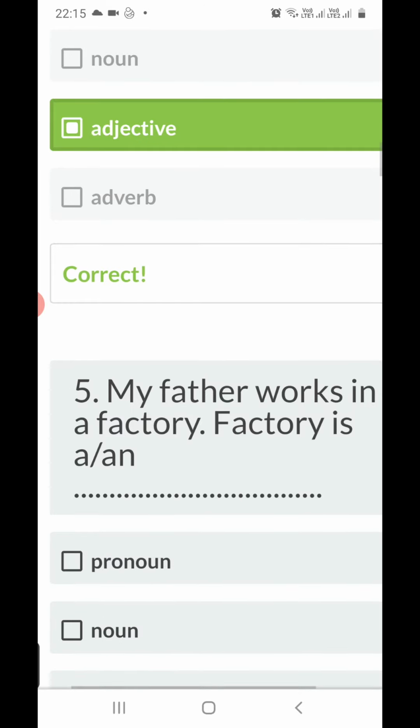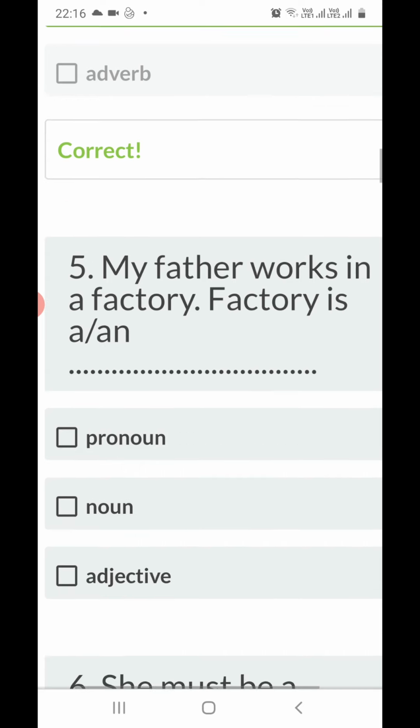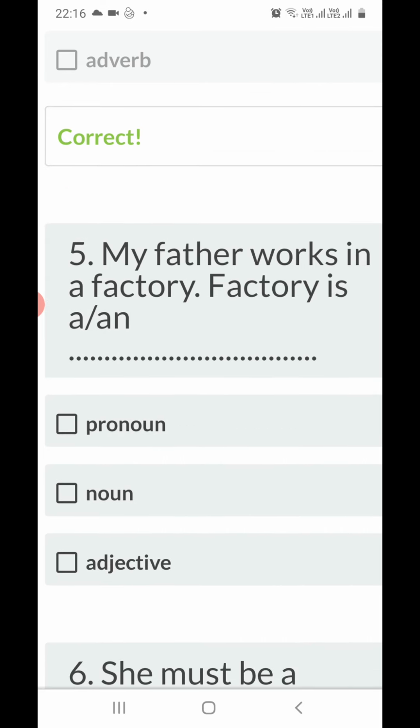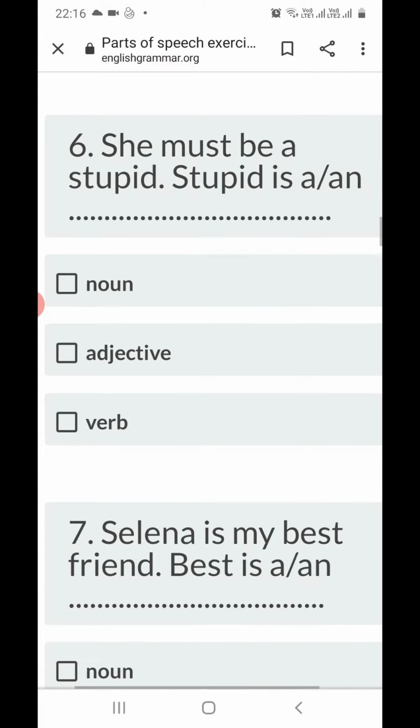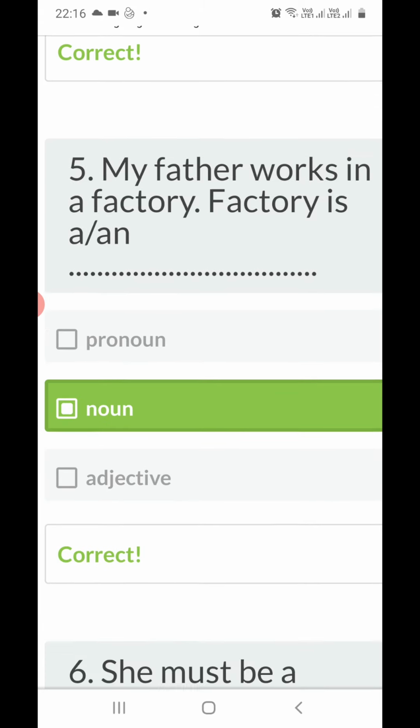Now next sentence we can see here. My father works in a factory. So this is very simple one. So what is factory? It is a name of a place, workplace or a place. So the noun is what? The name of a person, place, thing, or animal is known as noun. So this is noun, right? So we can see here noun.